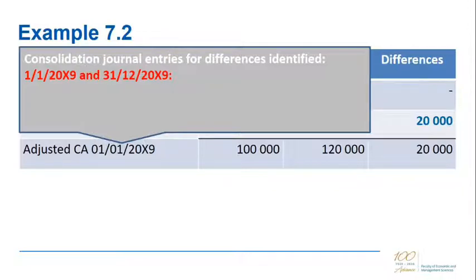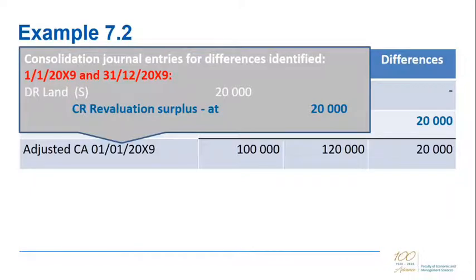To recognize this value adjustment on the land, you have to create an equity item at acquisition, which is your credit revaluation surplus at acquisition. Together with that, you need a debit to the land of S, because it's the land of S that is undervalued by 20,000.